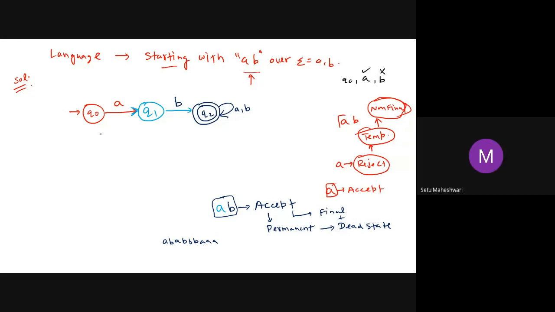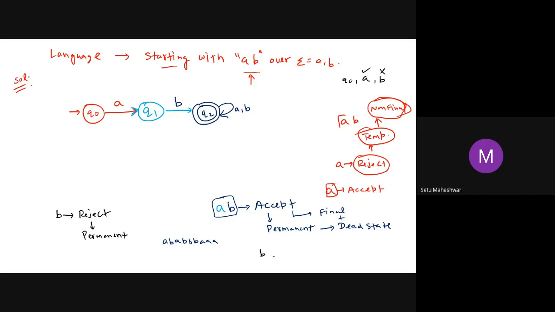For creating this, how will I think? If I am standing on Q0, then what do I already have in my string? Nothing, it's an empty string. Now, if I start with the symbol B, then will I accept it or reject it? Reject. Temporary or permanent? Permanent, because the starting of the string is being disturbed. Now it can never be improved.